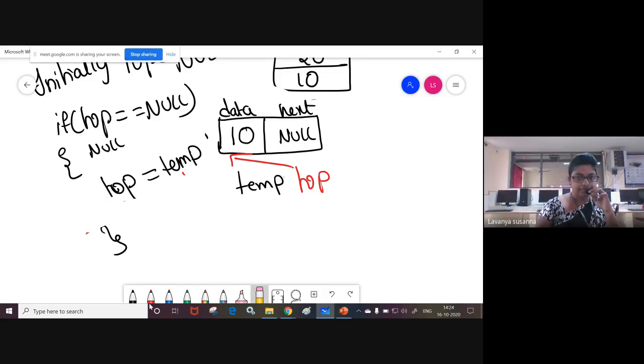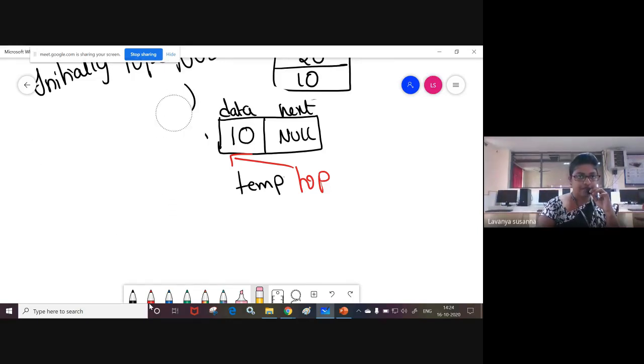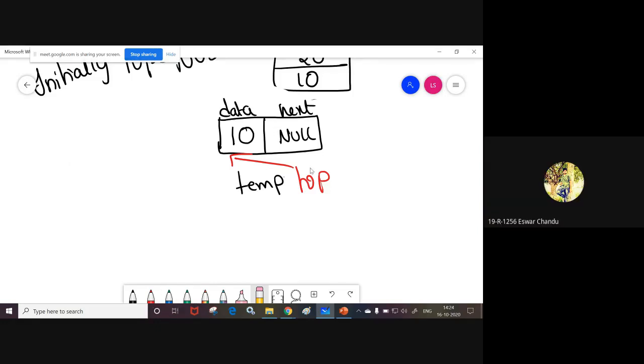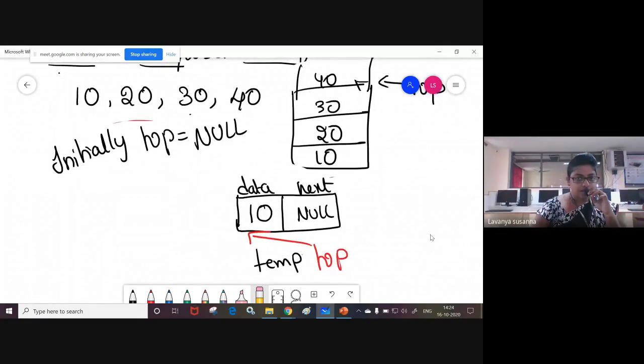Now, next step. I'm explaining step by step. Please try to understand. If you have any doubts, you can interrupt me. Now see here. Next, what you have to insert? Element 20. See, what I said: if you want to create a linked list of stack, the algorithm is similar to inserting a node at the beginning of the linked list. So this is a linked list. It contains only one node. Now if you want to insert element 20, where do you need to insert?